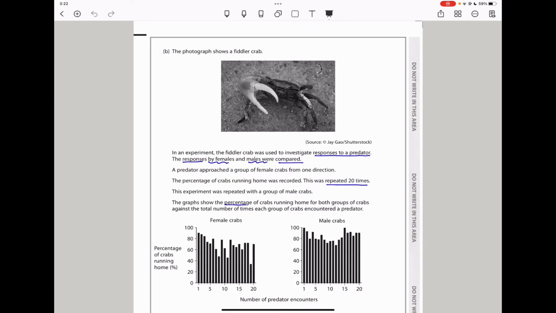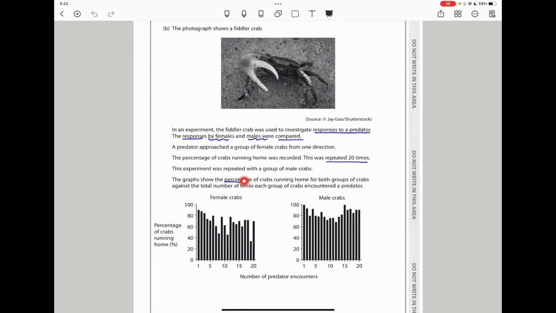Let us continue. Here they say, the photograph shows a fiddler crab, that is the crab they're talking about, and they say in an experiment, the fiddler crab was used to investigate responses to a predator. They say the responses by females and males were compared. A predator approached a group of female crabs from one direction, and the percentage of crabs running home was recorded. This was repeated 20 times. That is important because it means results can be believable. And then the experiment was repeated with a group of male crabs.